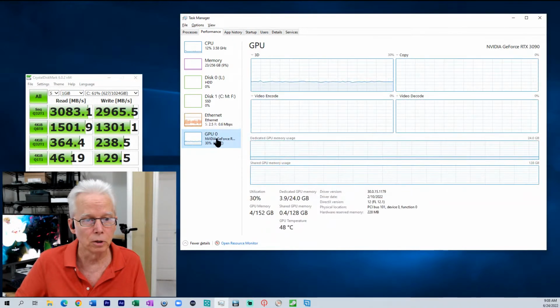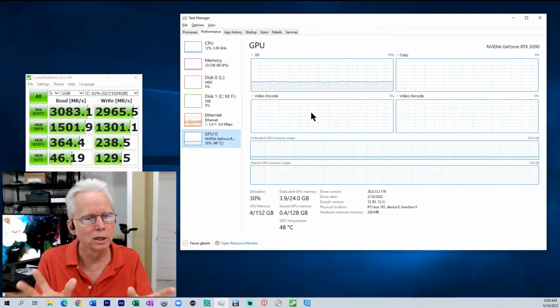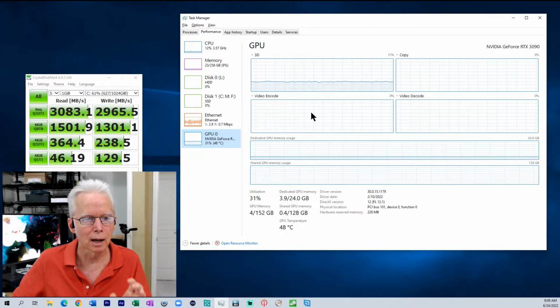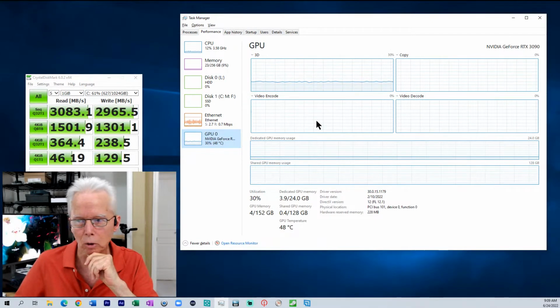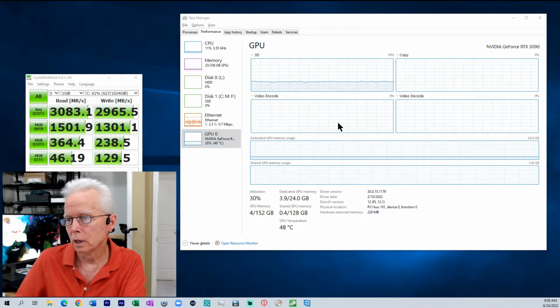Then the GPU. So this is showing what's going on with the graphics adapter. This is a 3D section, this section called copy, video decode, video encode. I vaguely know these terms, not a lot about them, but again, I haven't had need or reason to go poking around into these.